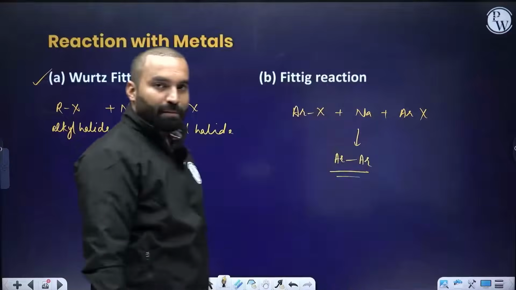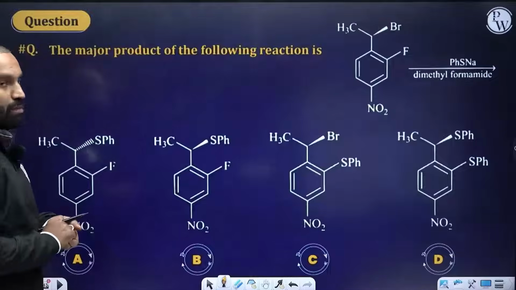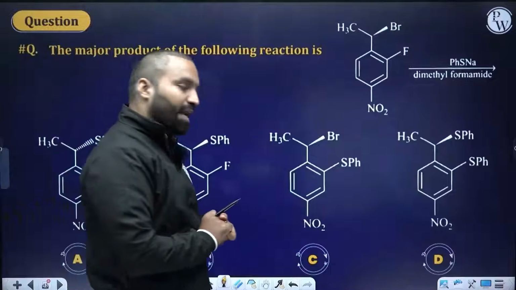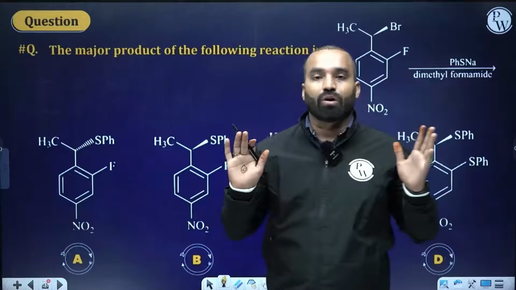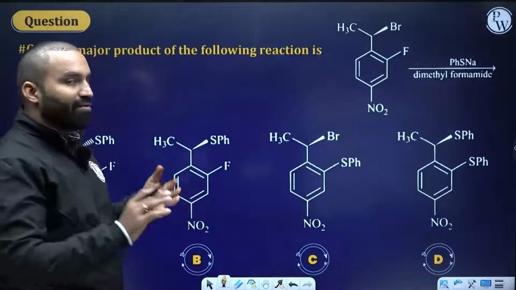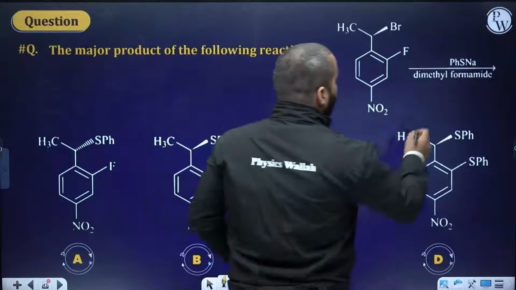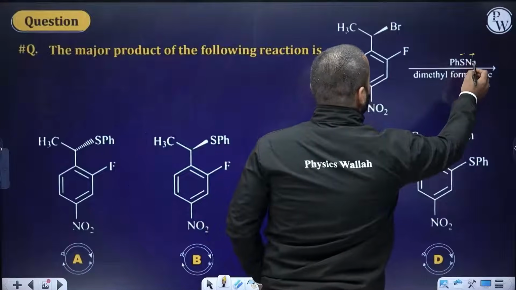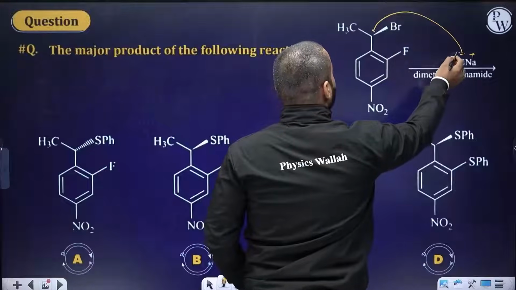Right, everybody? Understood? Good. Now, I have brought to you some questions. We will be spending some time discussing whether we have understood SN1, SN2, E1, E2 or not. Everybody studies, but how many of you have understood? That is the question. See, the first question given here is PhS minus Na plus. This is the nucleophile. The nucleophile will attack either here or here.